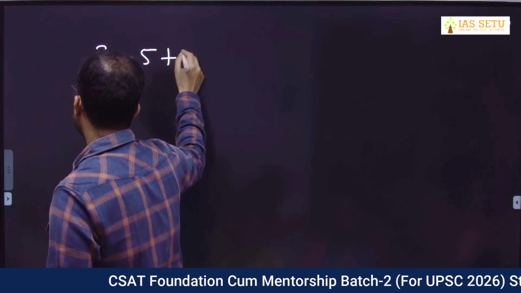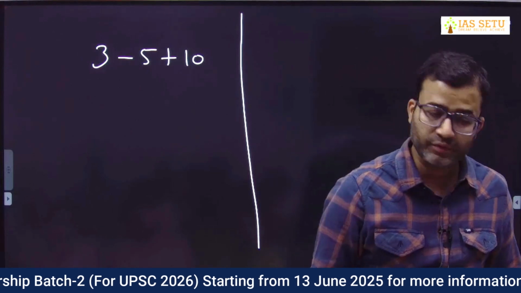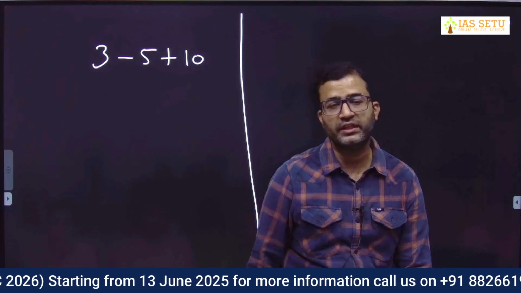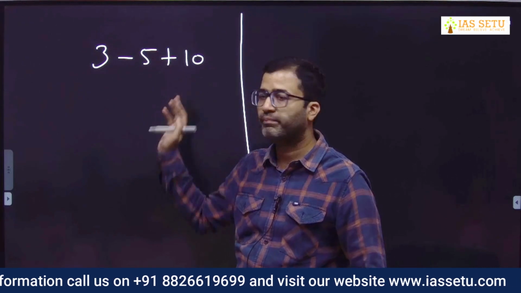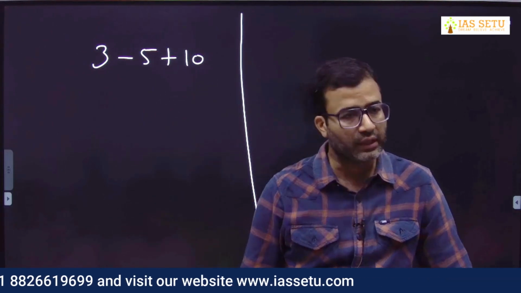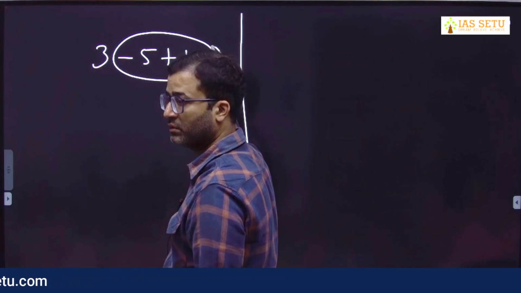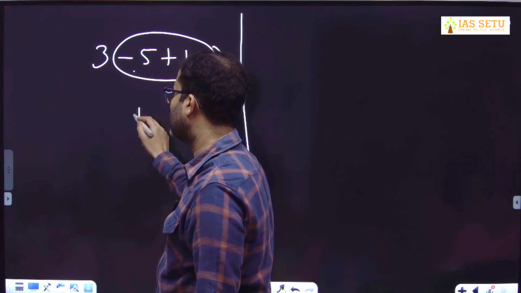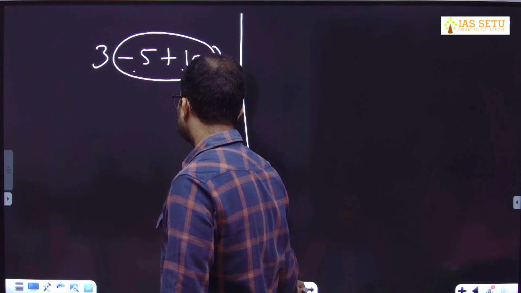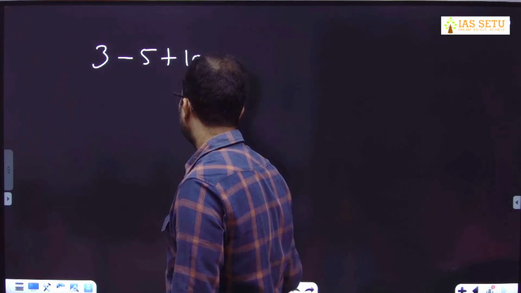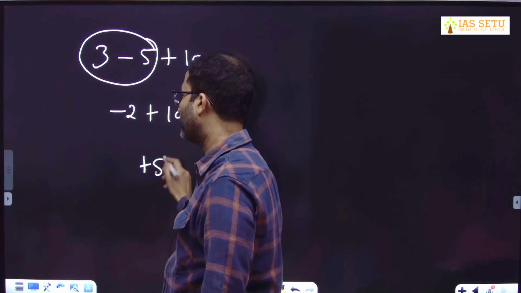Three minus 5 plus 10. Take your time. If there is no symbol, it means plus 3. It itself means plus 3 minus 5 plus 10. Okay. You have two ways to solve. One is you can solve this first, minus 5 plus 10 is plus 5. 3 plus 5, 8. Second option is you can do this first. It is minus 2 plus 10, overall plus 8.